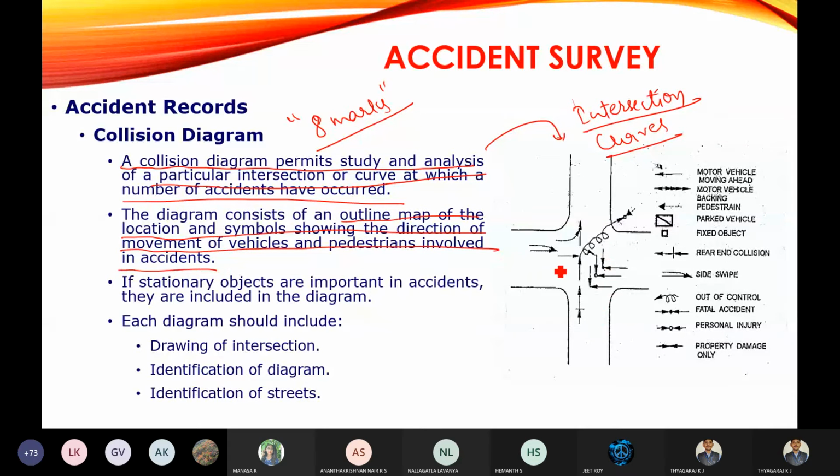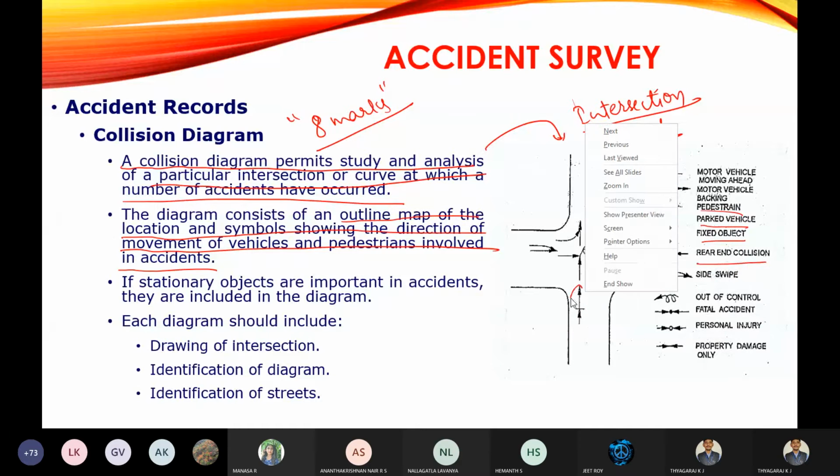You can see here the vehicular movement. The arrow mark is indicated as a vehicular movement. You can observe here this arrow indicates a motor vehicle moving ahead. Then a motor vehicle backing, that is when the vehicles are coming back by putting the back gear or reverse gear. Then pedestrian moving, parked vehicle, fixed object, rear end collision.